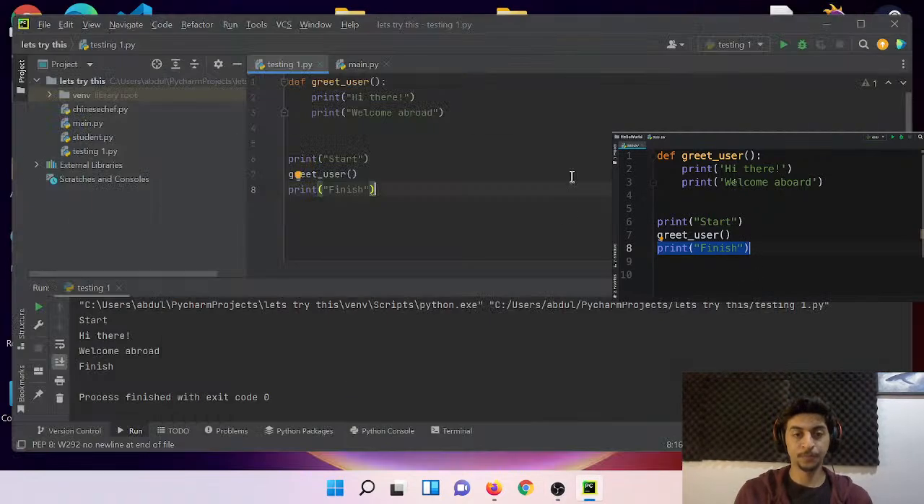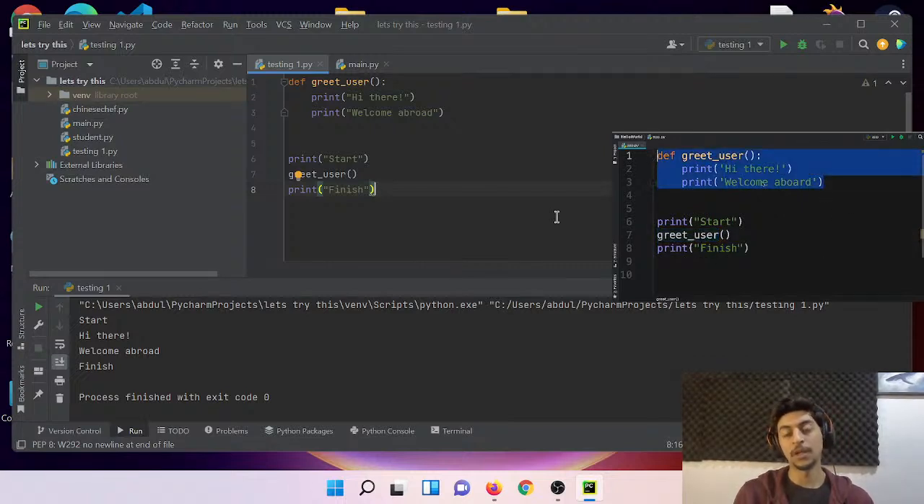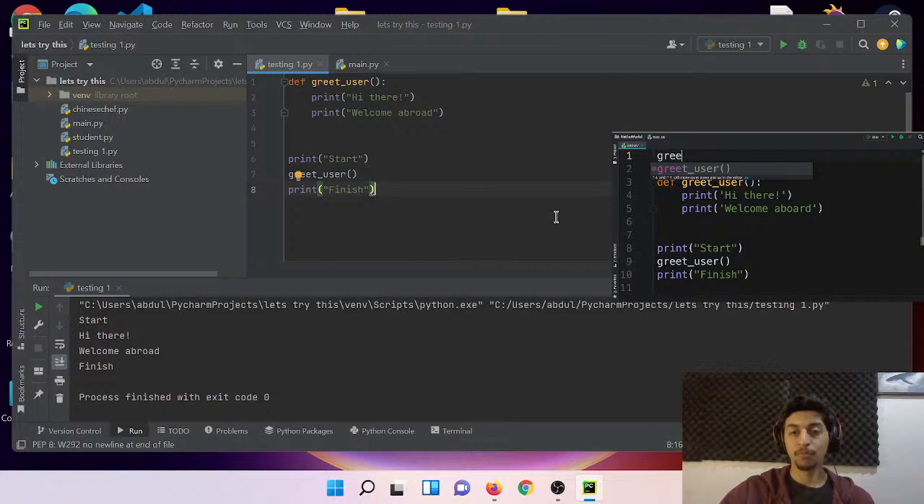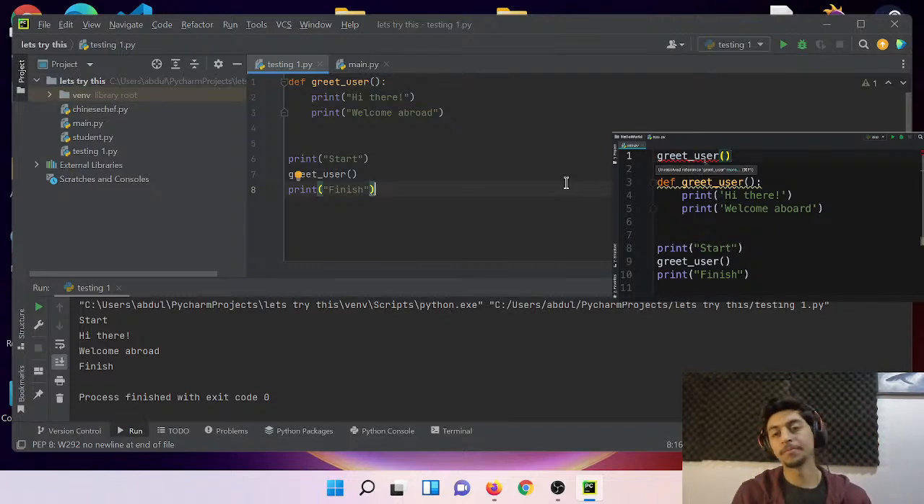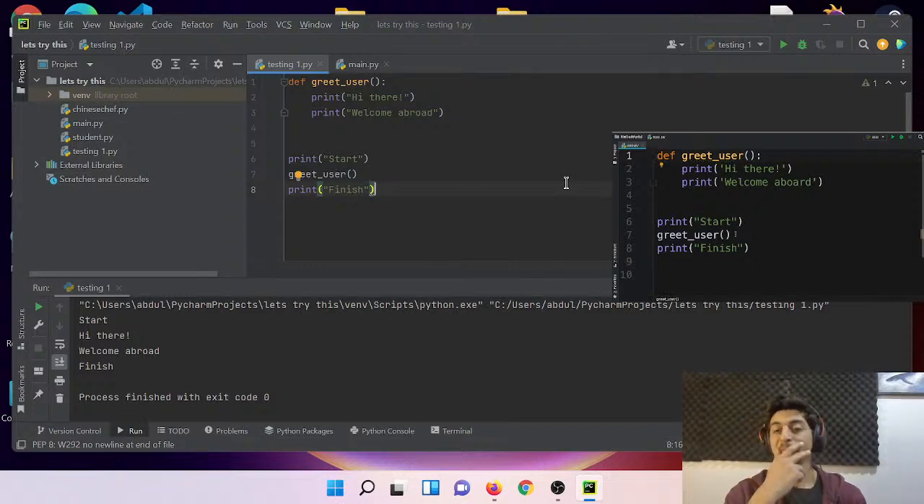Also note that the order of this code matters. Here we're calling the greet function after we have defined it. If you try to call it before you define it, you will see an error. For example, if we call the greet user function right here, we immediately get this red underline, which says unresolved reference greet user, which basically means Python doesn't know what this greet user is. It's not defined anywhere. So we always define our functions first and then call them.